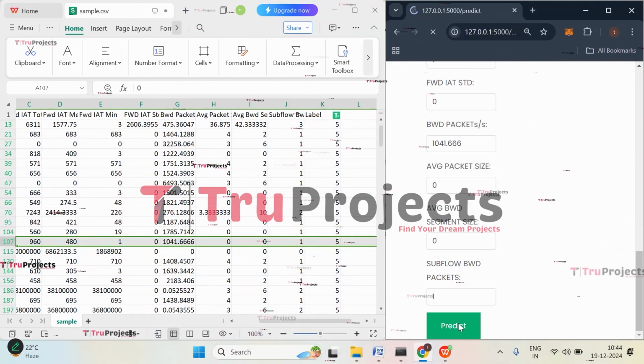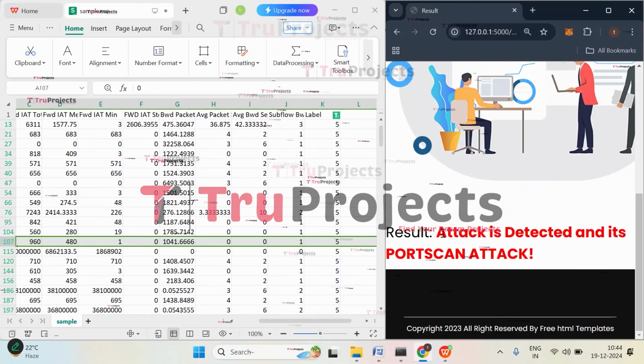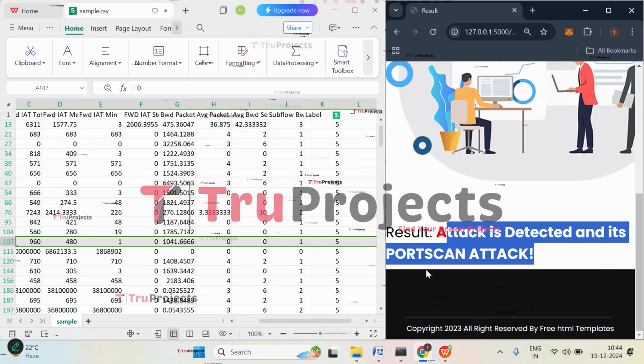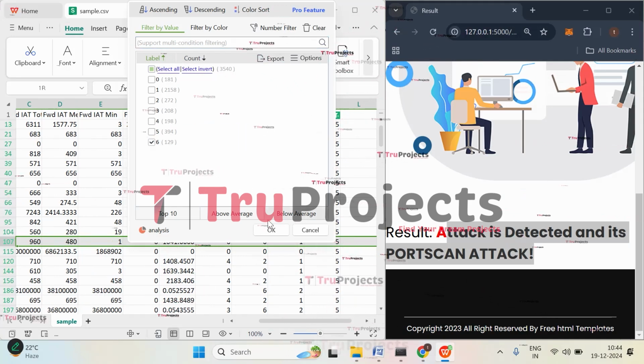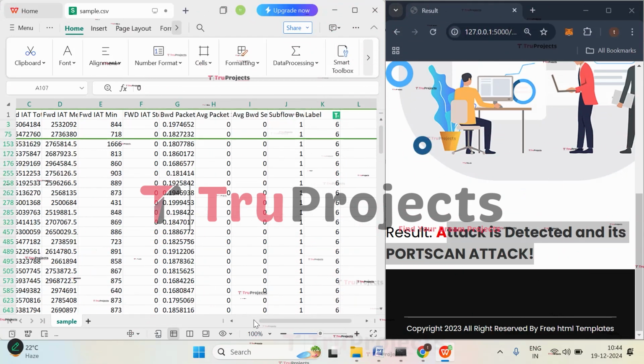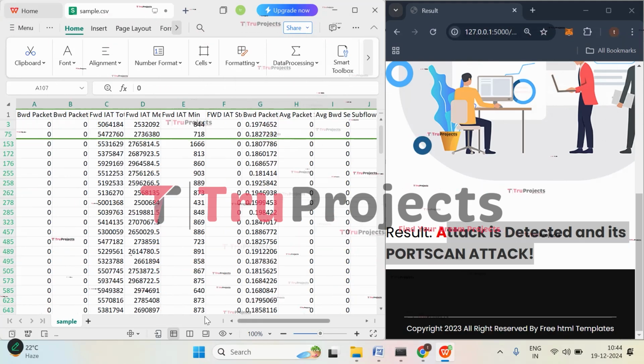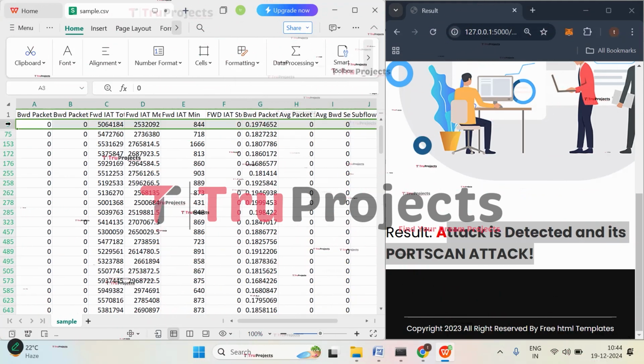Click on predict. So here we got the prediction that attack is detected. It is port scan attack. So here port scan attack has been detected. Now let's check with the last class. Click on OK. So here, let's try with the first one only.